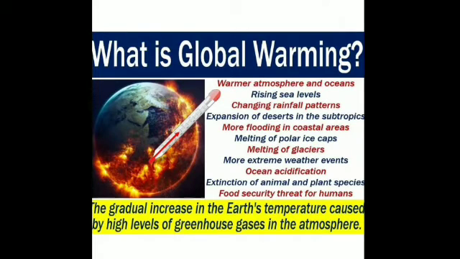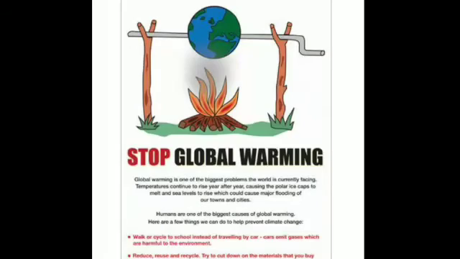Then what are the steps that we can adopt to prevent global warming? Global warming can be reduced by maintaining the balance of carbon dioxide in air. It can be done by reducing the consumption of fossil fuels like petrol, diesel, and using smokeless sources of energy like solar energy and biogas, and using filters in the chimneys of factories, and by growing more and more trees. So, reducing the pollution level, and reducing the use of vehicles which use fossil fuels, are some of the ways in which global warming can be prevented.